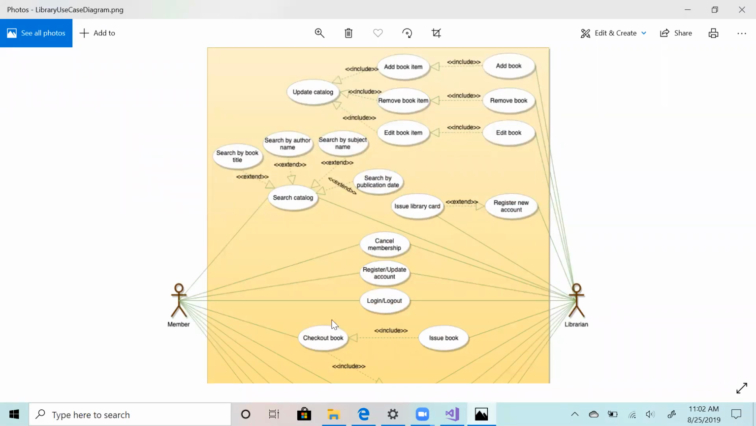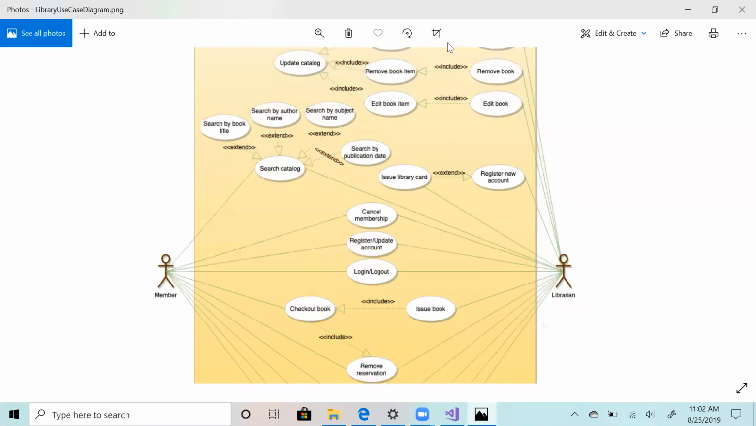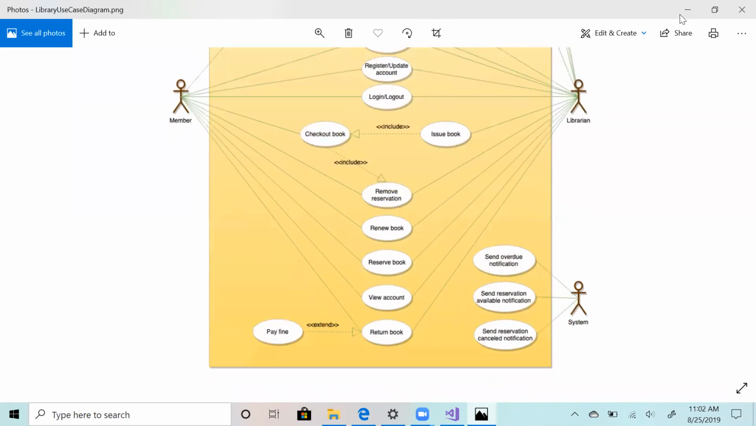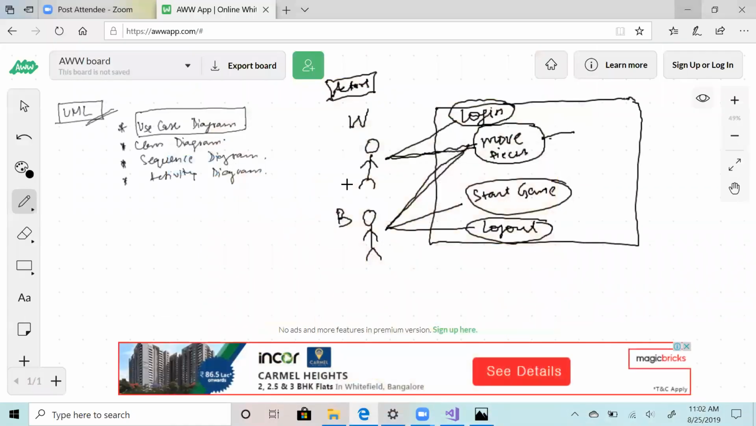Or let's say you're trying to do checkout. You can check out a book, and in that case you also need to make sure you are covering the case of fine or something, right? If you want to pay a fine, you can pay a fine. In this case also, if you are moving a piece, there are many pieces that you can move, but you don't have to think in terms of class diagram. So a player can move a piece, start a game, play a game.